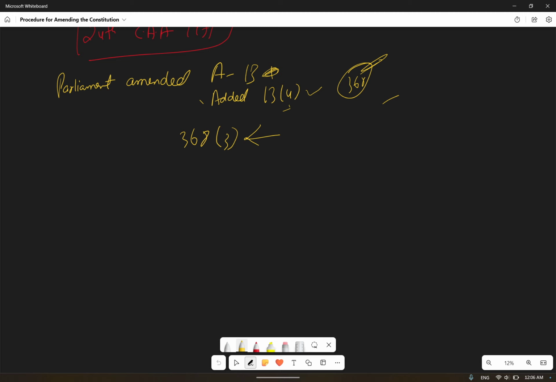And another change happened in the 26th Constitutional Amendment. We have seen all those things in the previous lecture, when we were discussing the DPSP and all. Okay, another change, the 26th Constitutional Amendment Act passed in 1971, was done by the Indira Gandhi government: the abolition of privy purses. Okay, this happened.